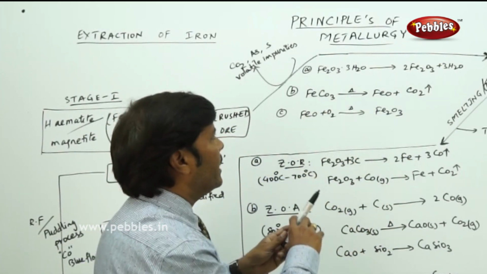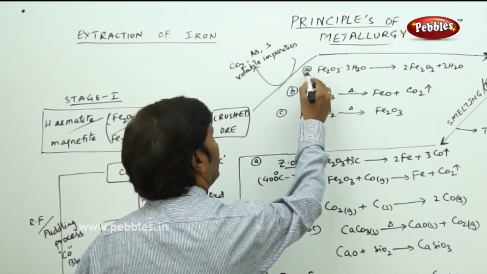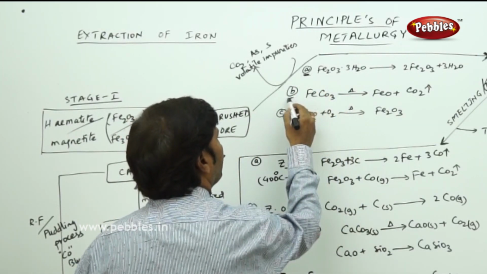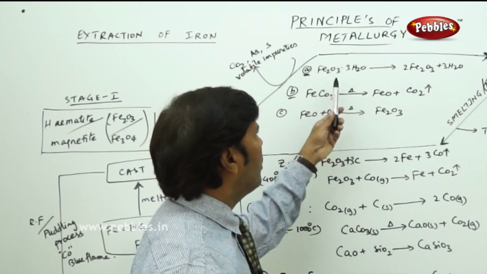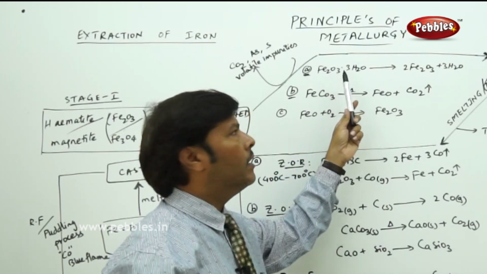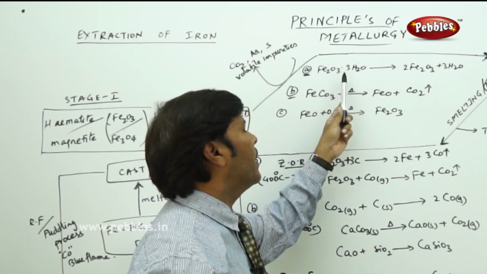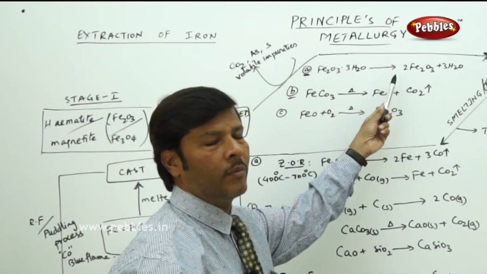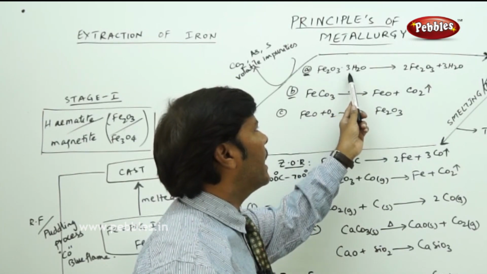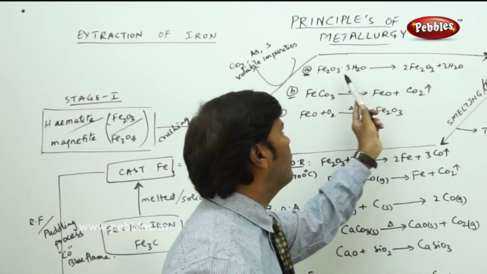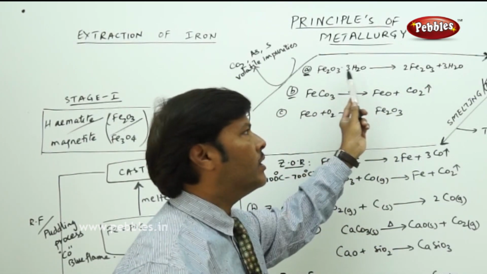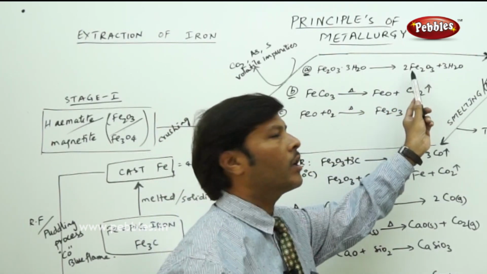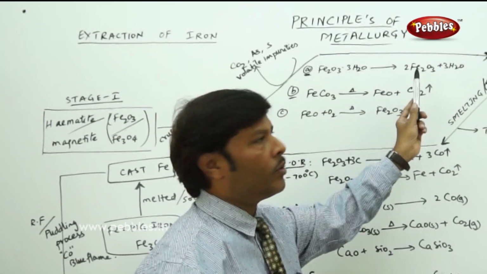Take reaction A and reaction B. Hydrated ferric oxide is subjected to calcination, without the supply of oxygen. Because of calcination, 3 molecules of water are removed and you get ferric oxide.